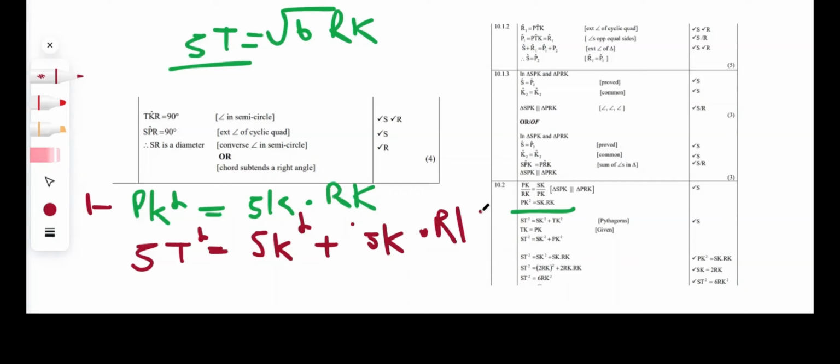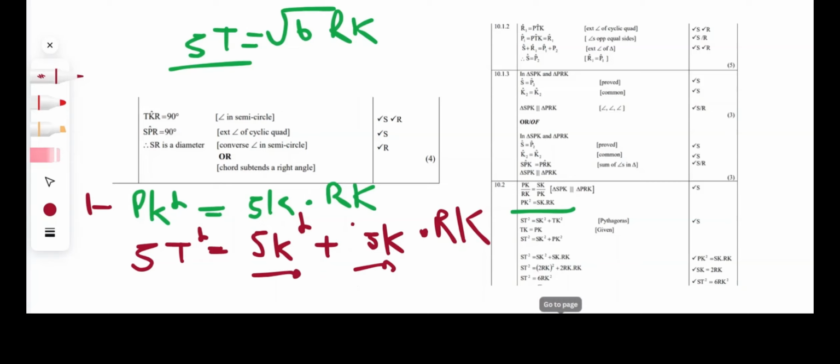Okay, because the whole point is we're just trying to really get rid of the unnecessary lines. For instance, the only unnecessary line that we do not need is SK. SK needs to disappear, and we're going to pay attention to SK in just a minute. So now we're left with ST squared equals SK squared plus SK multiplied by RK. So now what we need is to get rid of SK.